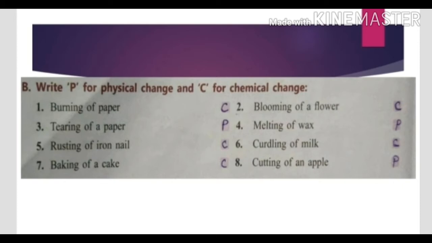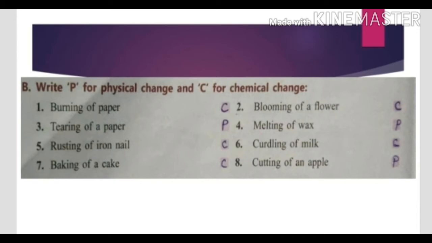Come to third, tearing of paper. It is a physical change. Next is melting of wax. Wax melts to form the liquid wax. So it is the state change. So it is a physical change. Melting of wax is also physical change.